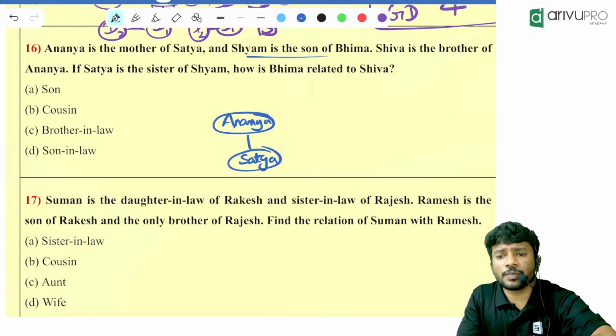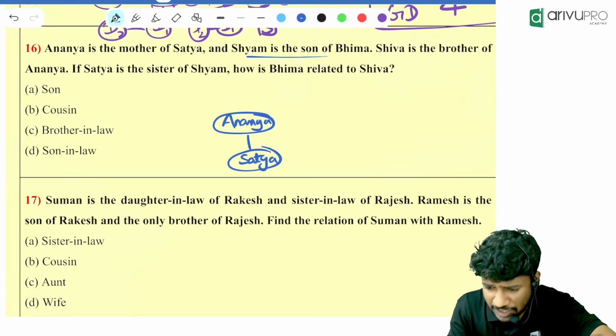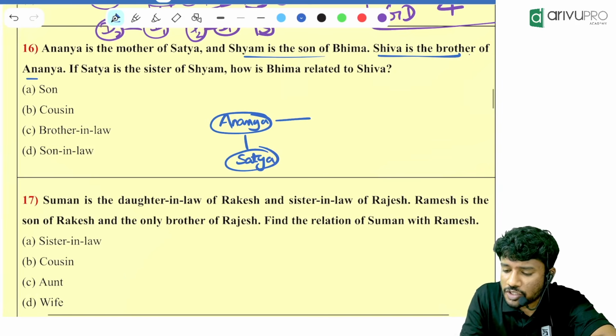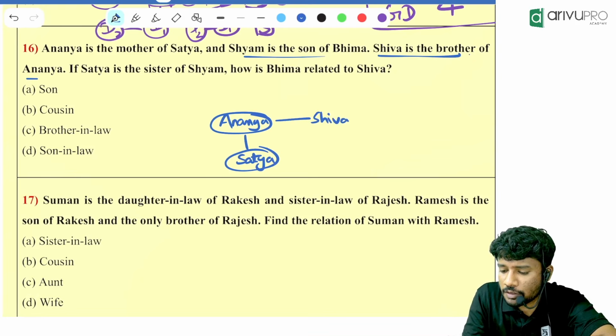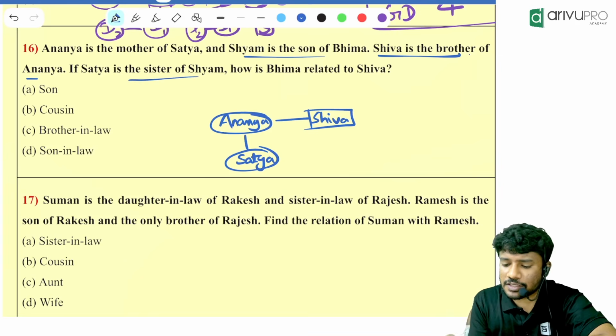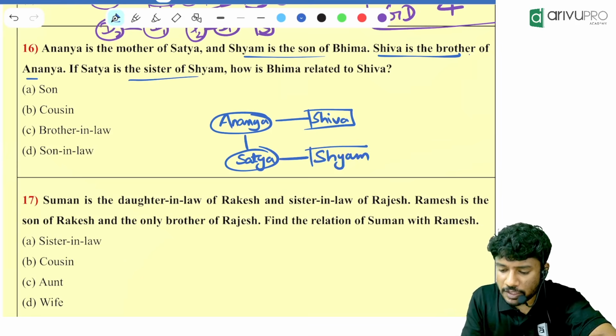Sham is the son of Bhima. Can you connect Sham and Bhima over here? No. None of the relations are given as of now. Shiva is the brother of Ananya, male. Correct? If Satya is the sister of Sham, Satya is the sister of whom? Sham. Okay. Then what else is told about Sham?